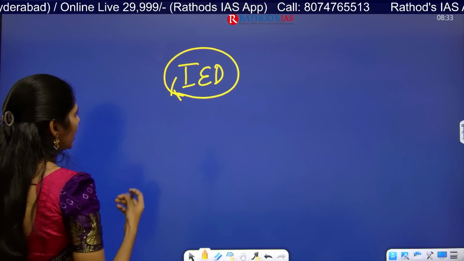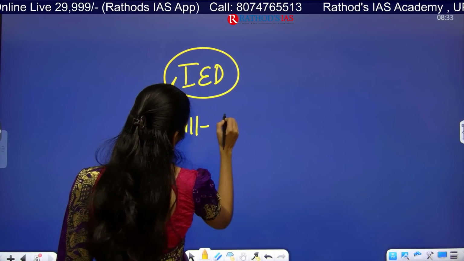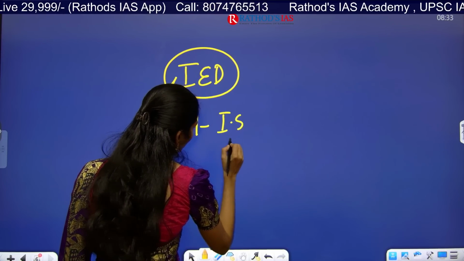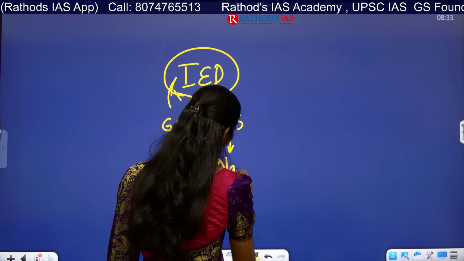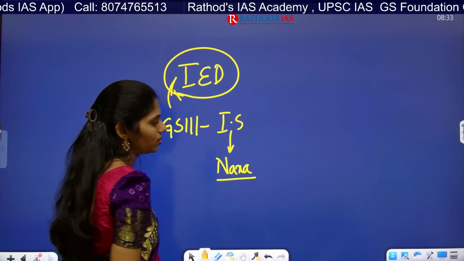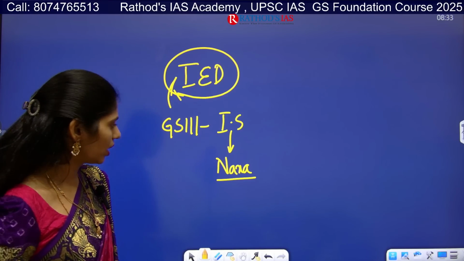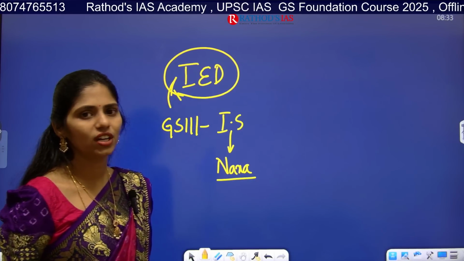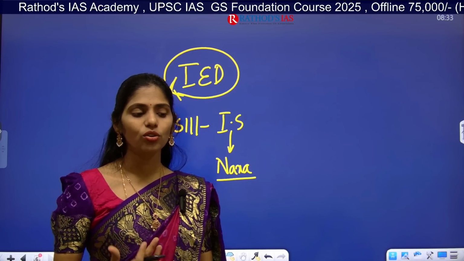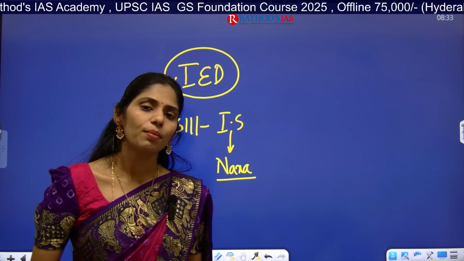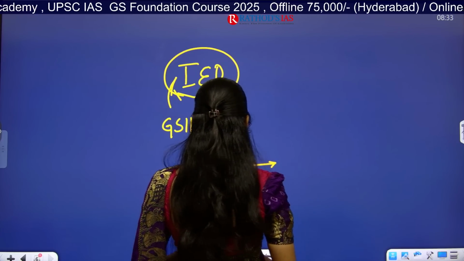So where can we connect this IEDs? In GS paper 3 we have internal security. So in this internal security we have this topic of Naxalism, Maoism, etc. Right? So these are the people, Naxals, who will be using this IEDs. If you have watched many movies on Naxalism, you can come across incidents like how they are using this IEDs to kill the police forces. So this article is very important.